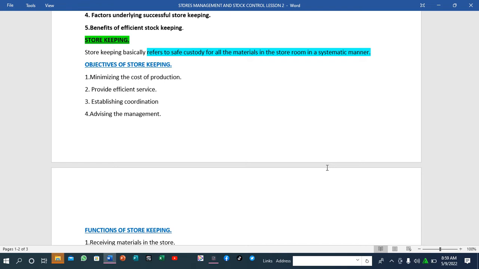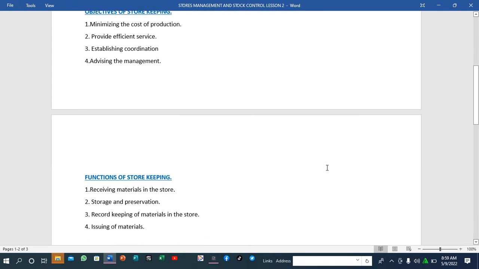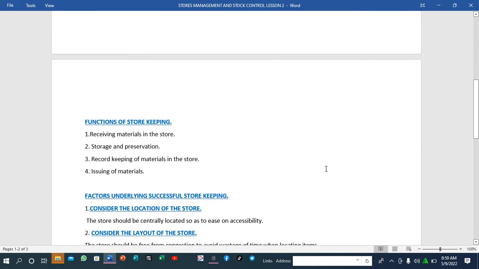We are also going to learn about the functions of storekeeping. What are some of the functions of storekeeping? One of the functions is receiving materials in the store. For instance, when the procurement department has procured goods from a source, it has to ensure that the goods are transported to the business premises or the factory premises. Once the goods have reached the premises, it is the work of the store to receive the materials.